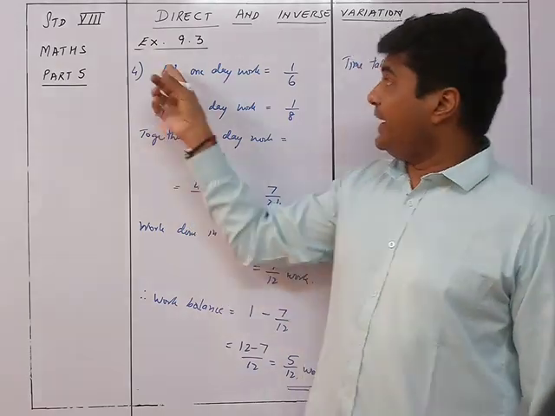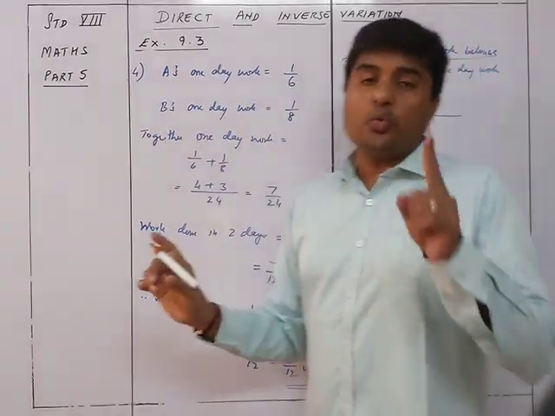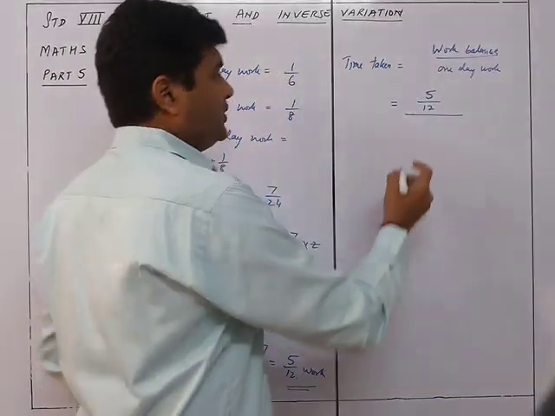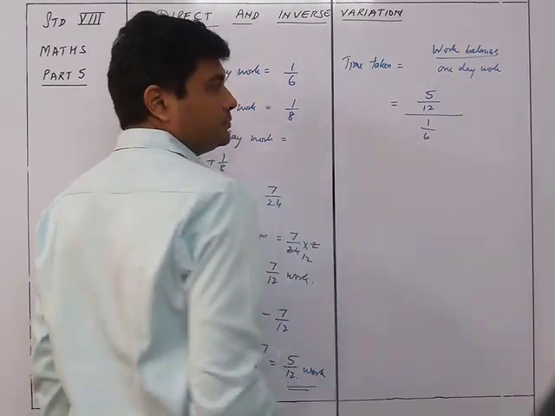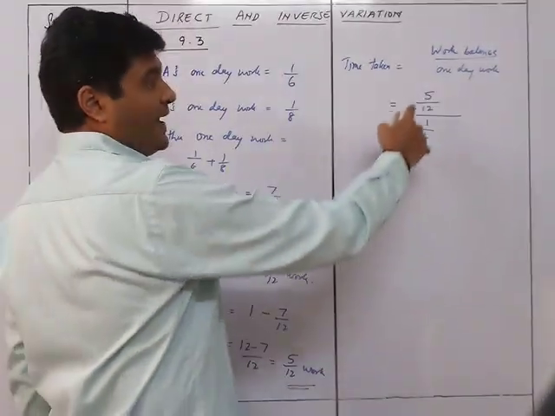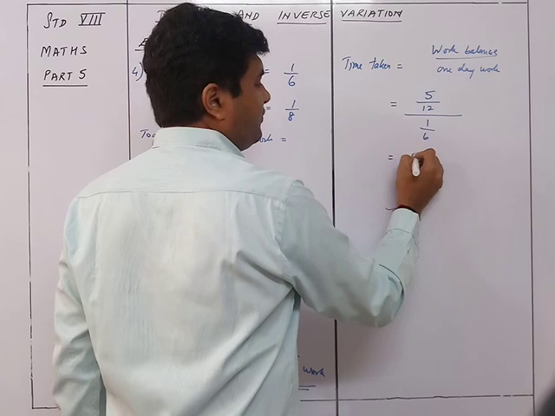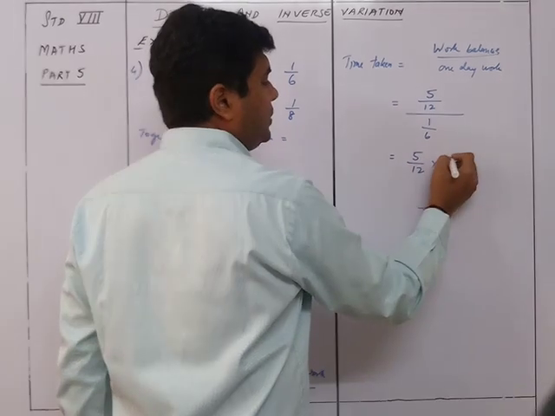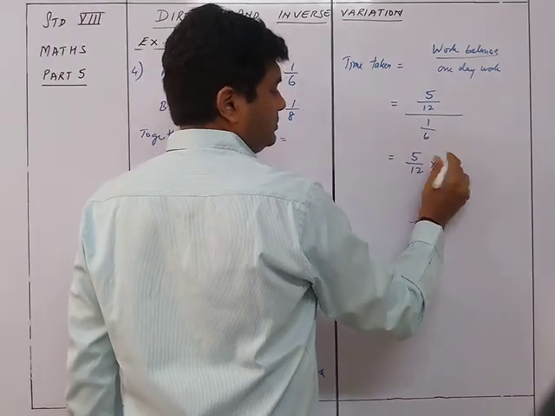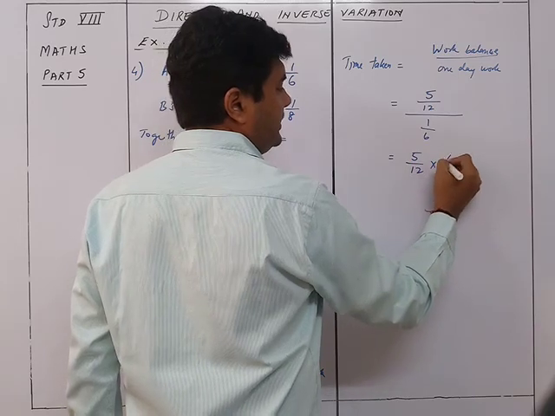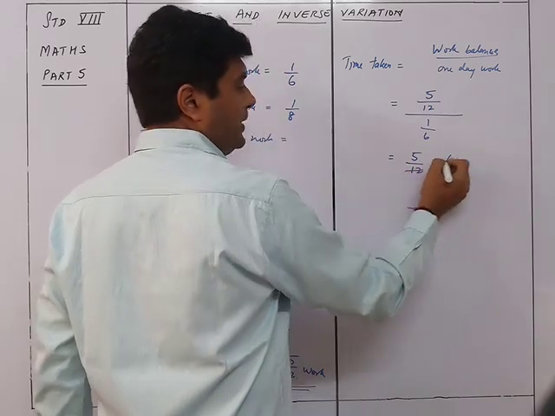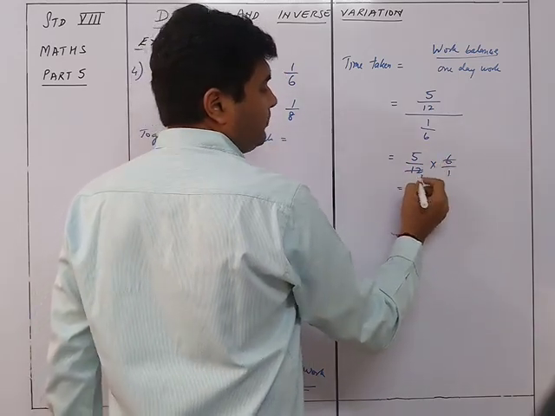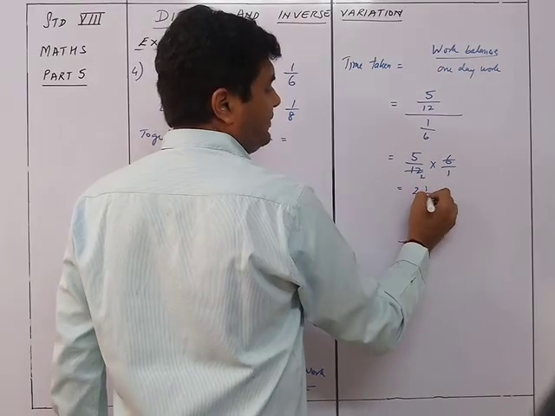B भाग गया तो A बाकी रहा. So A is going to do 1/6 of the work in 1 day, so that is 1 upon 6. Okay? So 5 upon 12 divided by 1 upon 6 is nothing but 5 upon 12 into 6 upon 1. So this will be 2.5 days.